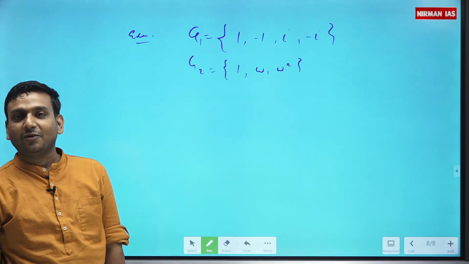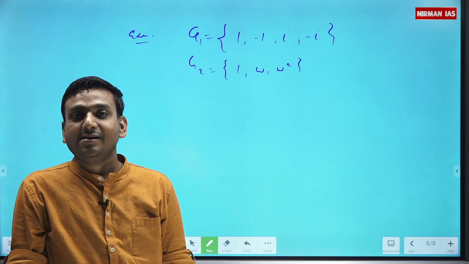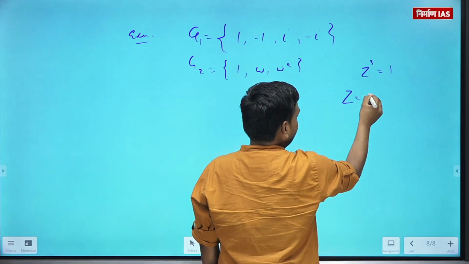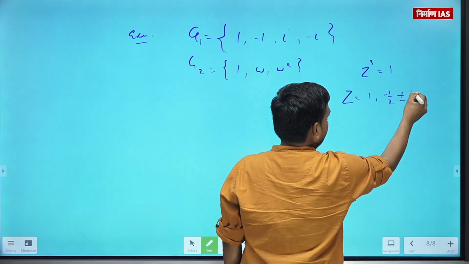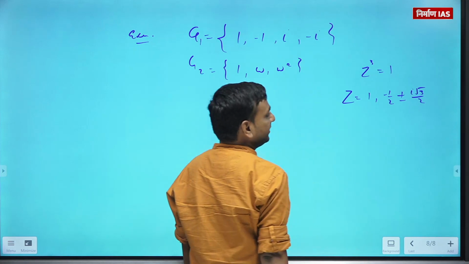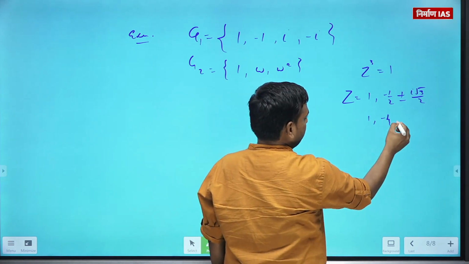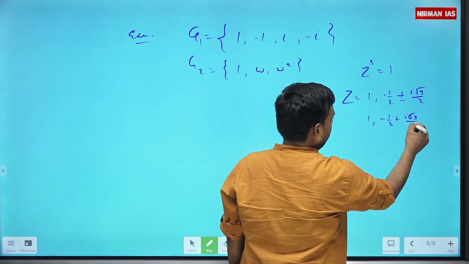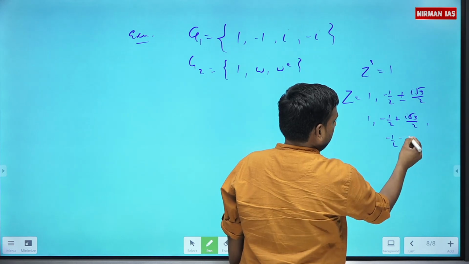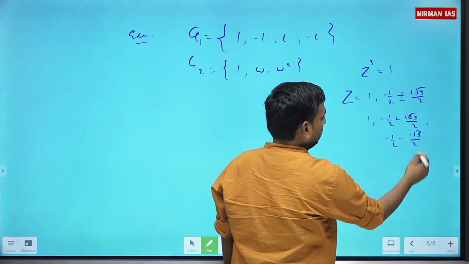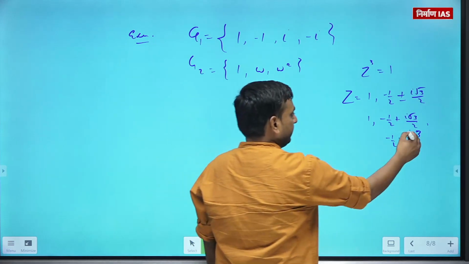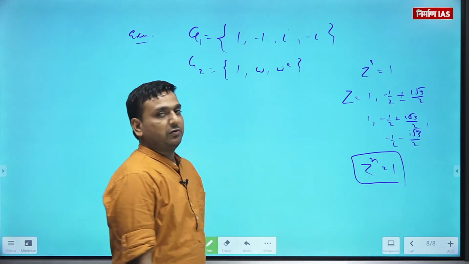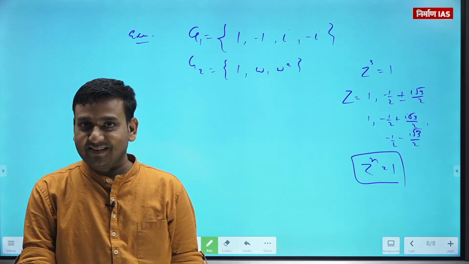By the way, what is the value of omega? So you have 3 roots: 1, minus 1 by 2 plus iota root 3 by 2, and minus 1 by 2 minus iota root 3 by 2. Is that clear? Again, if you wish, what is z raised to the power n equal to 1, or nth roots of unity? Yes, I may tell you.